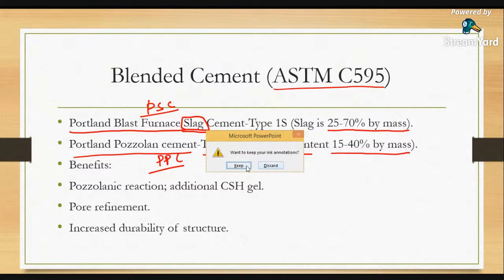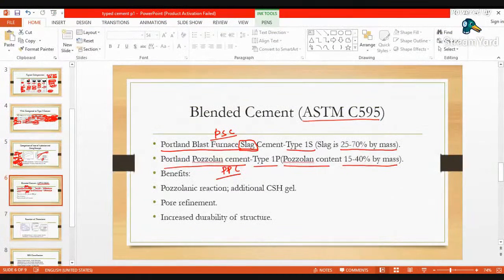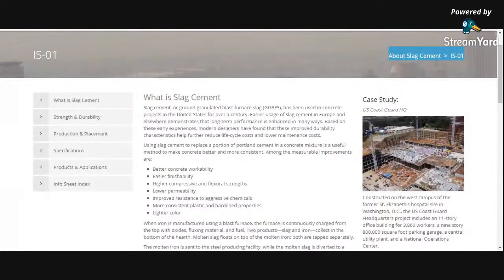What do you mean by slag? So you can see what slag is. Slag cement, or granulated blast furnace slag, has been used in concrete projects in different states of the United States.